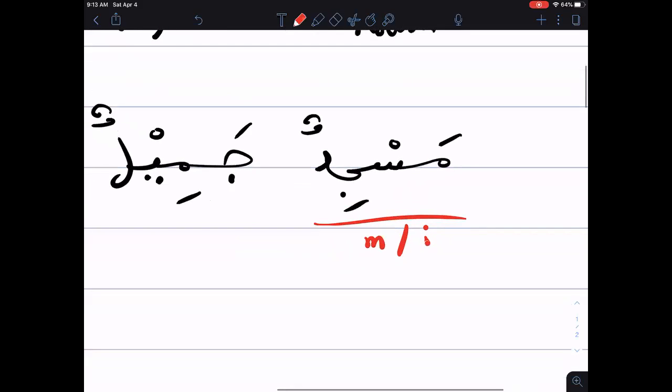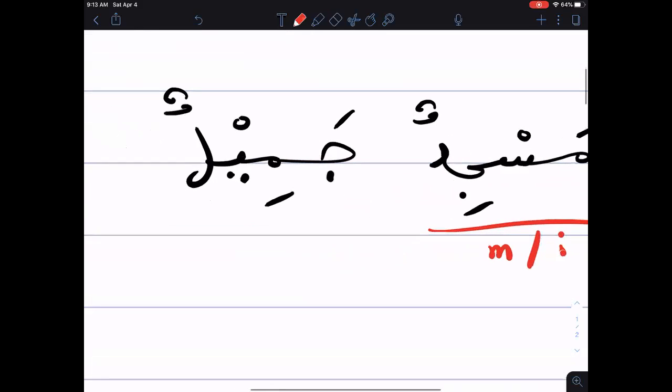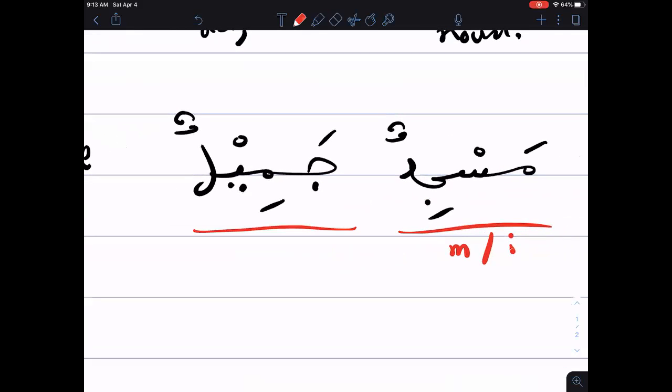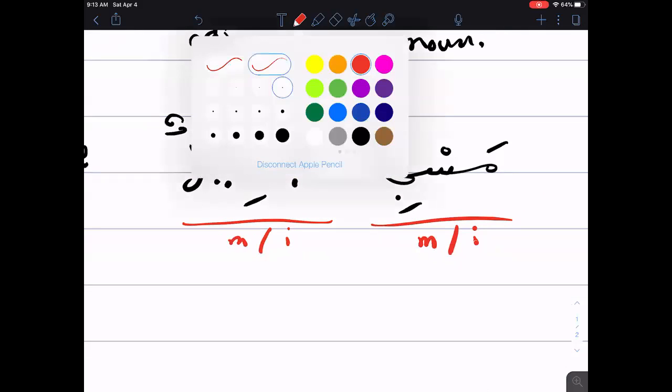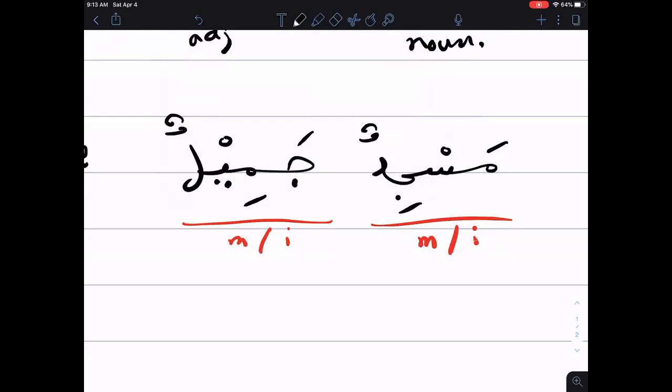As soon as you know everything you need to know about the noun, the adjective will just simply follow. You'll make sure the adjective is also masculine and also indefinite. So with that, do you think we can do something like jamilatun here? Remember we said jamilun and jamilatun.